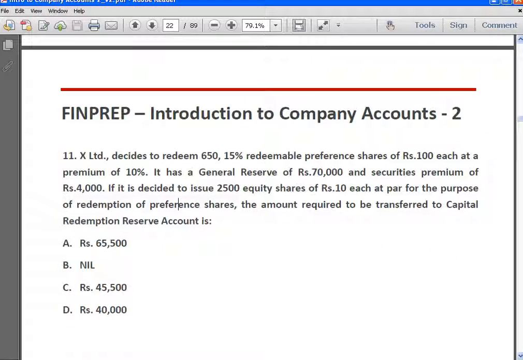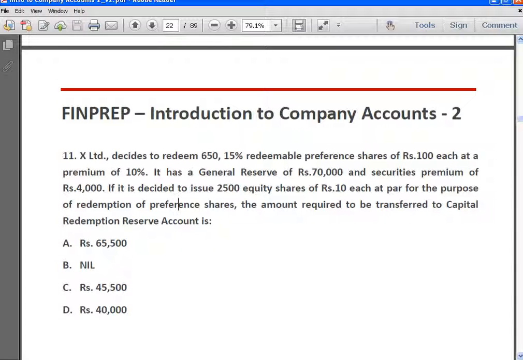Next, X Limited decides to redeem 650 15% redeemable preference shares of rupees 100 each at a premium of 10%. It has general reserve of 70,000 rupees and securities premium of 4,000 rupees. If it is decided to issue 2,500 equity shares of rupees 10 each at par for the purpose of redemption of preference shares, the amount required to be transferred to capital redemption reserve is.